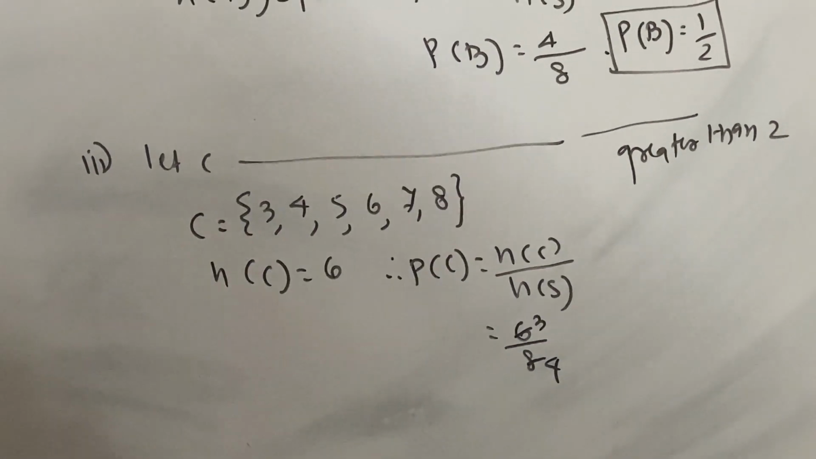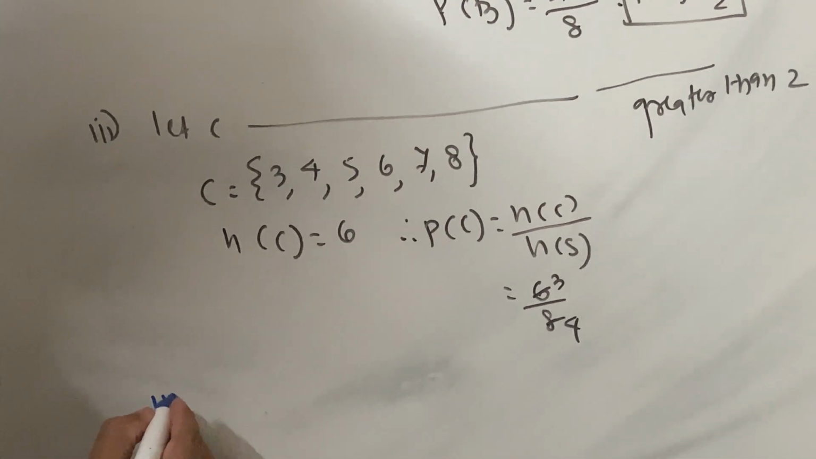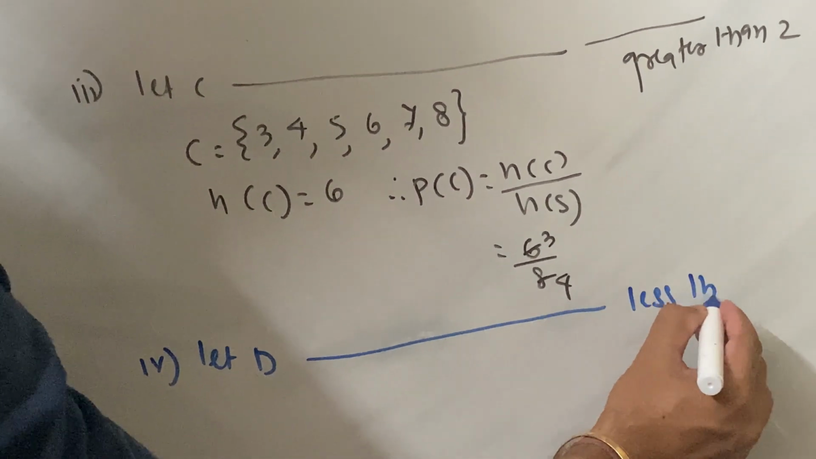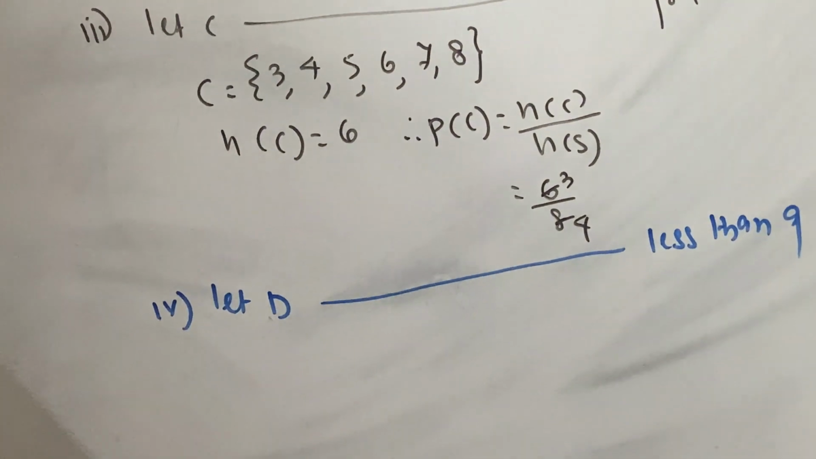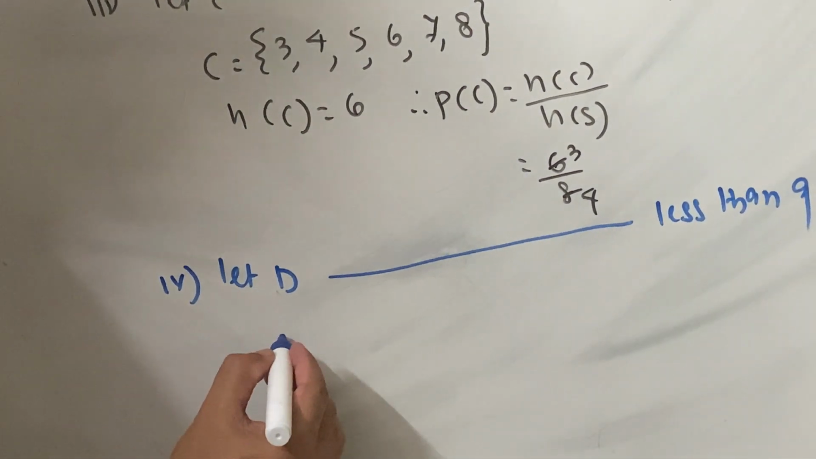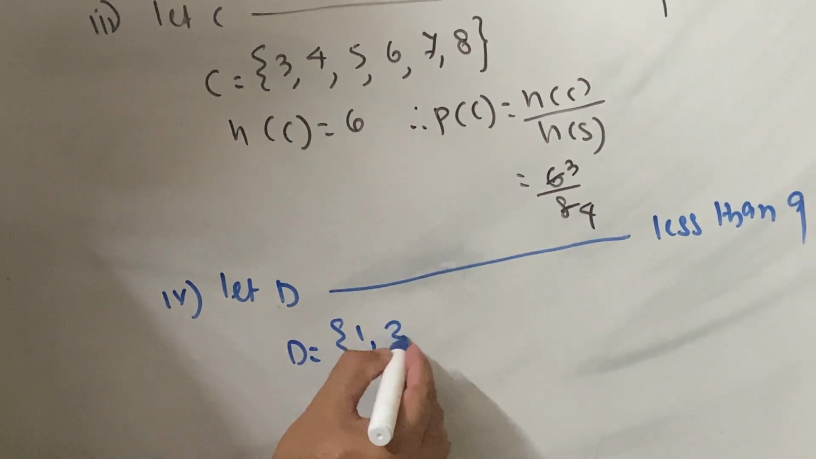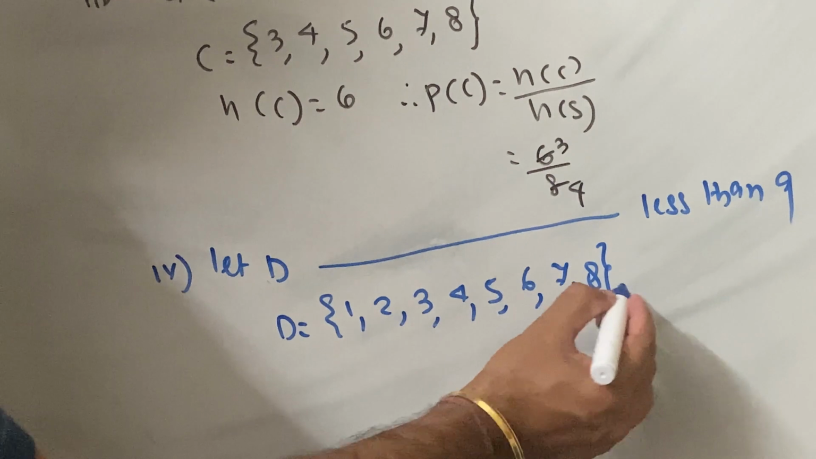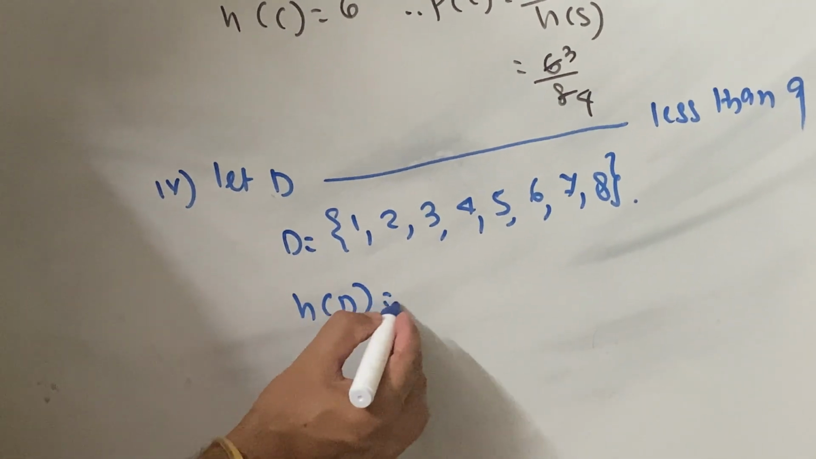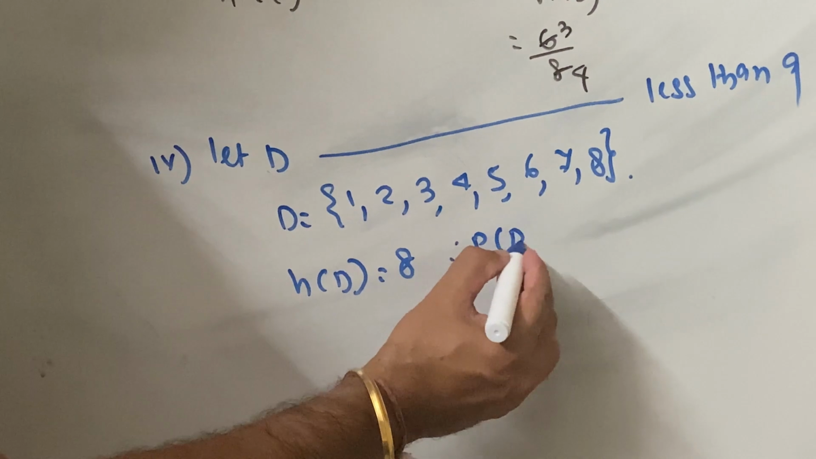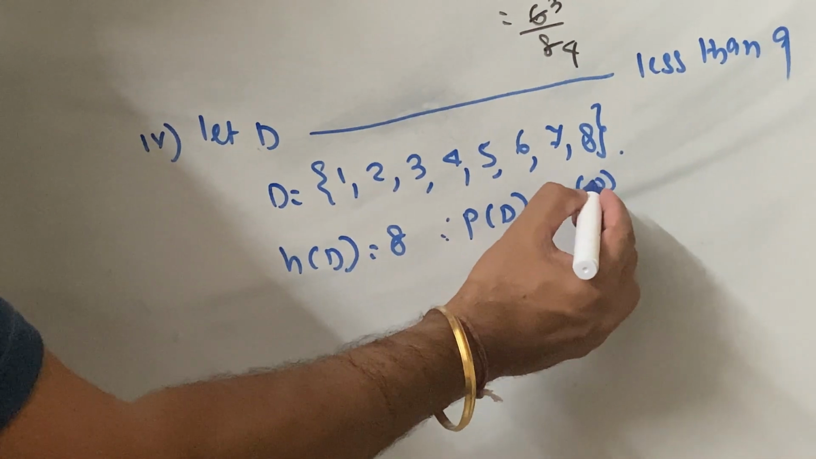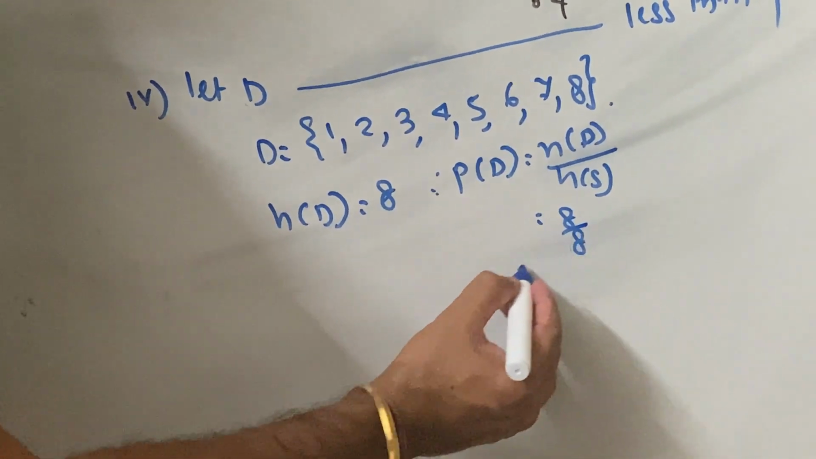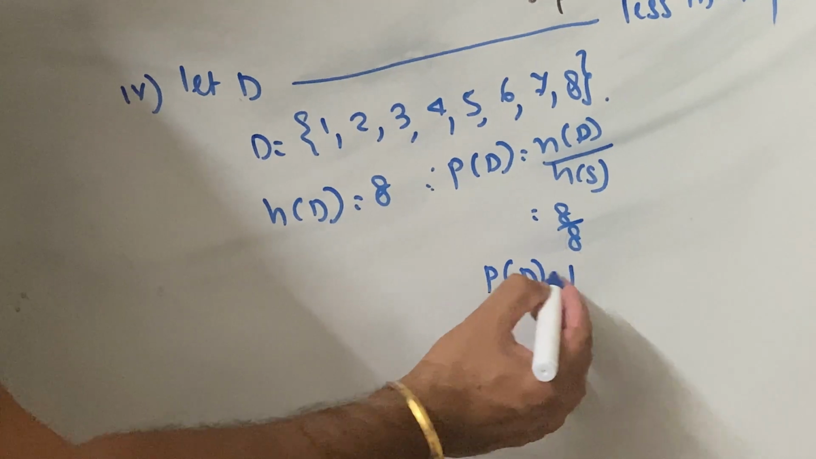So a number less than 9, I'll put it over here. The fourth one: let D be the event that the number is less than 9. When you say number less than 9, then it is all the numbers. So you get over here D is equal to 1, 2, 3, 4, 5, 6, 7, 8. And then n of D is equal to 8. Probability of D is equal to n of D upon n of S. And what do you get as your answer? That is 8 upon 8, and that is probability of D is equal to 1.